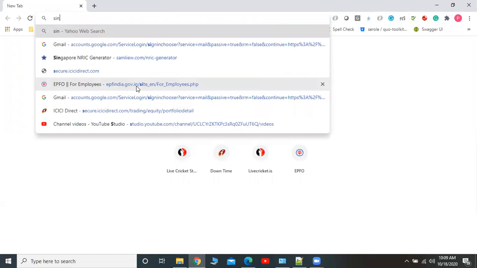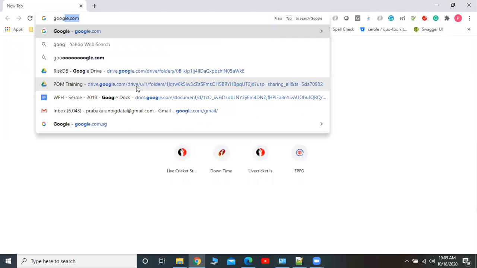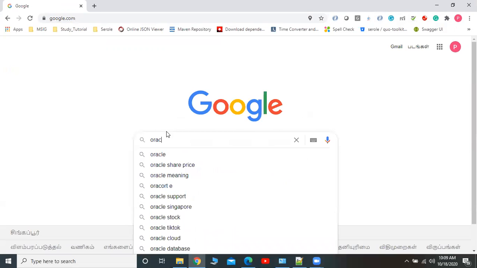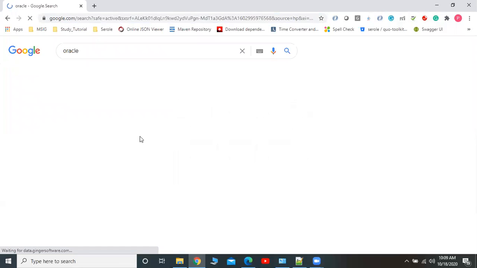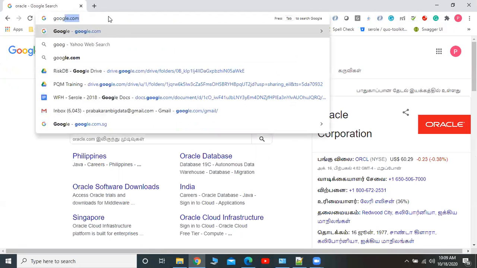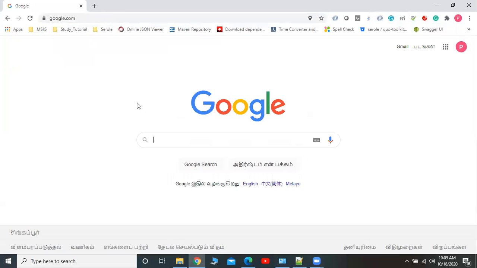Sun Microsystems, Oracle. I'm going to the Oracle website. I think this is the Tamil version of Google, so I'm going to change it into the English version so that we can easily go to the Oracle website and download.